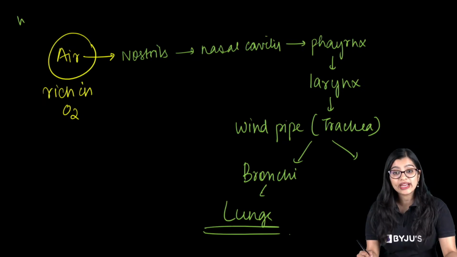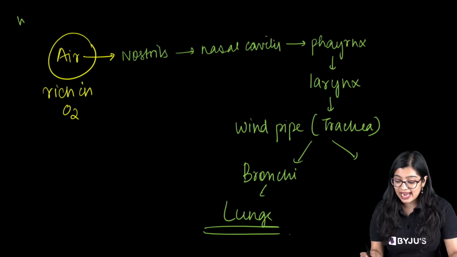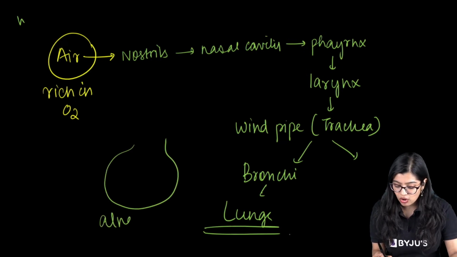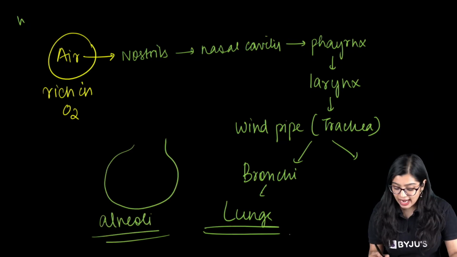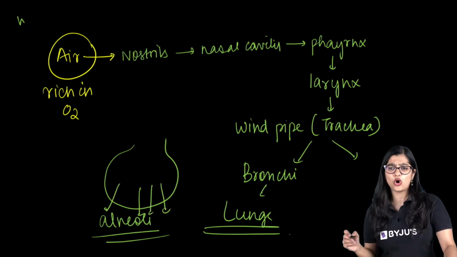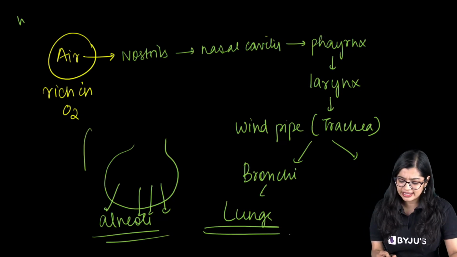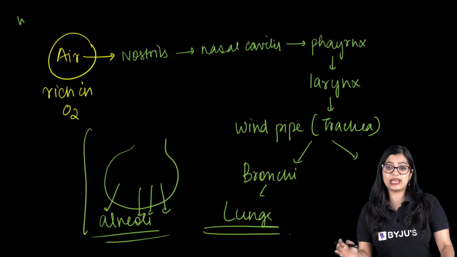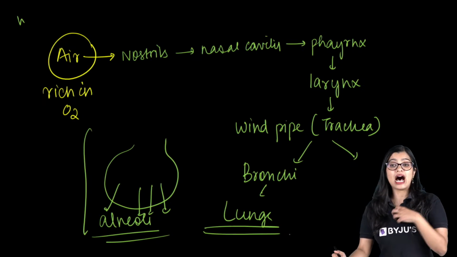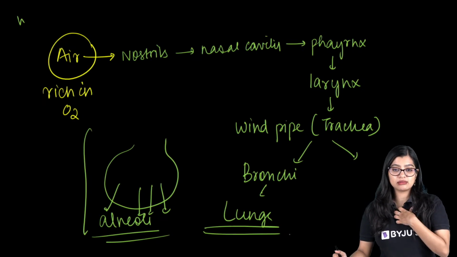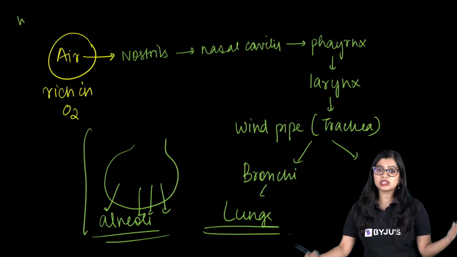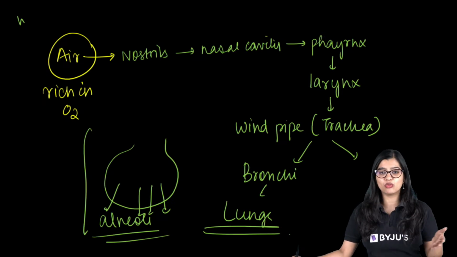Okay, ma'am, does air go into lungs or bronchus? From bronchus it will go into lungs, because inside the lungs there are these sac-like structures called as alveoli, and here we see that a specific process takes place, which we will discuss. Don't worry. This part is there very little for all of you, which is why I will do the important parts first and then I'll come back to this. Okay? The heart is located between the two lungs. How is trachea helpful? Because it is the pathway through which your air will move, right?